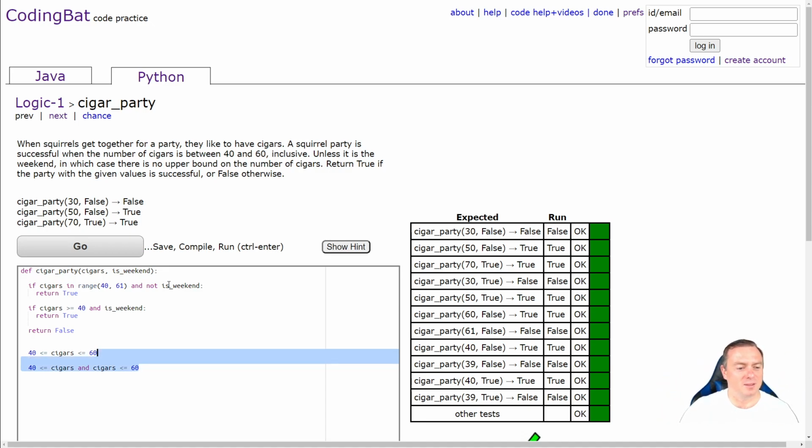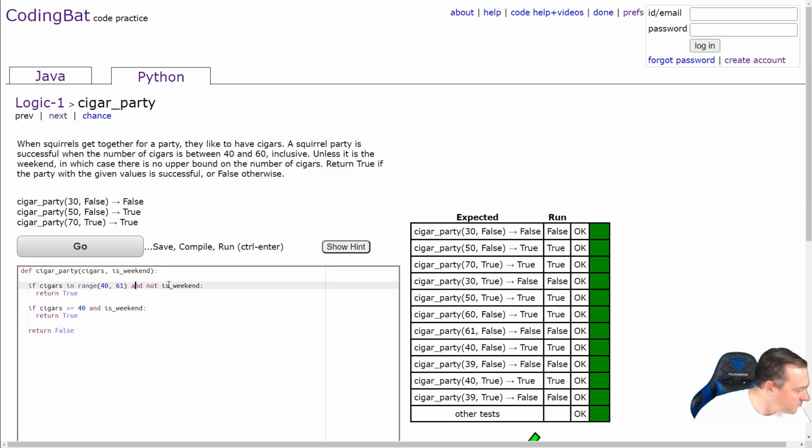The cool part with this though, in Python, you can actually type it straight in. So down here, we literally go 40 less than or equal to cigars, less than or equal to 60. That will work as well. Okay, so just so you know that exists. Alternatively, if you want to do it, you could also write it like that. And that would work as well.